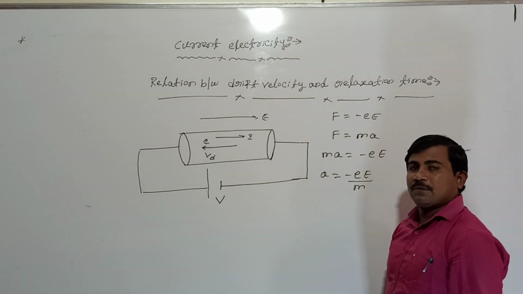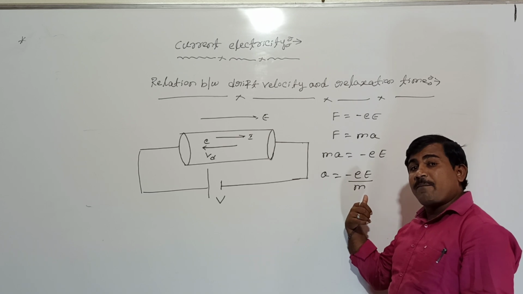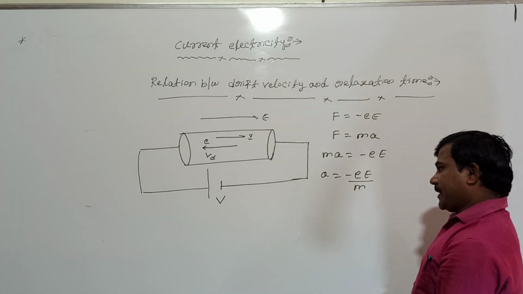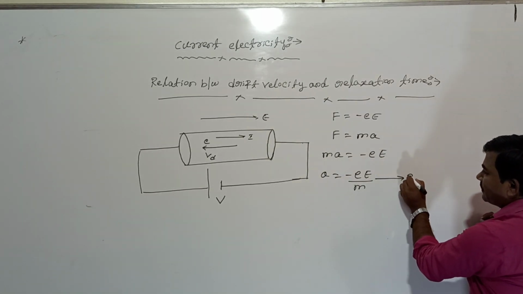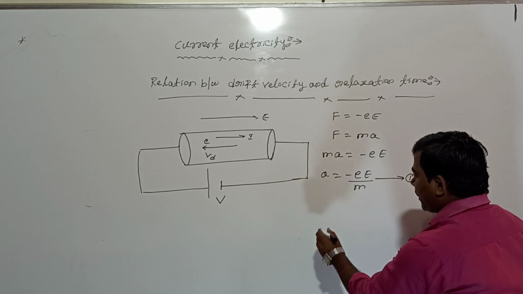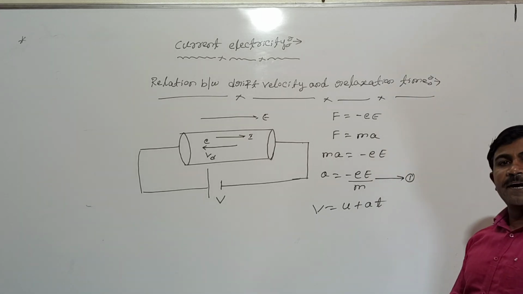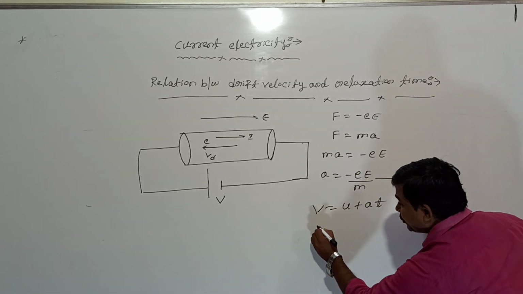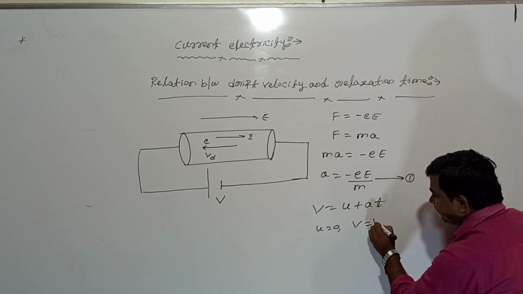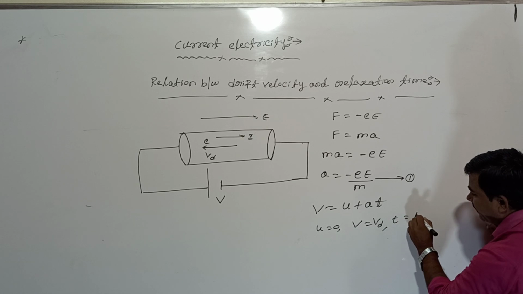What is small e? Charge of the electron. What is capital E? Amount of electric field. Then what is m here? M represents the mass of the moving electron. Call this equation number 1. But we know that v equals u plus at. Initially the charge is at rest. Then the velocity is replaced by drift velocity, and the time is replaced by relaxation time.